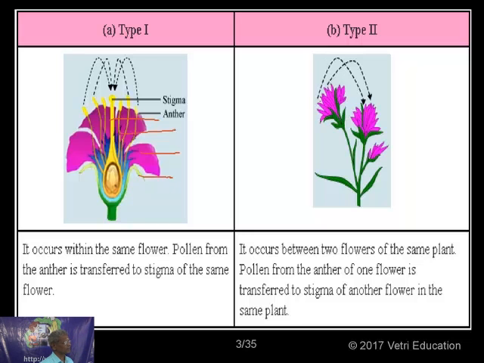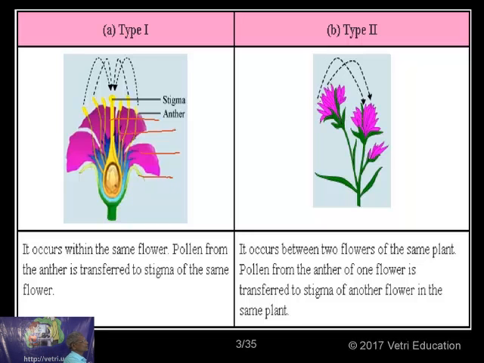Now, you know very well, genetically, when you get two flowers in the same plant, their genetic makeup is very similar. So, that also we are going to call only self-pollination. It amounts to self-pollination because genetically there won't be too much variability between this flower and this flower because they are derived from the same parents.